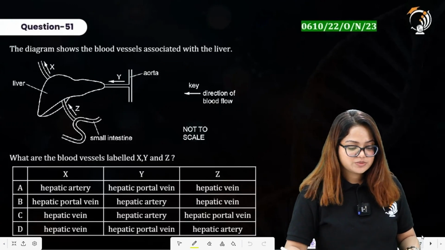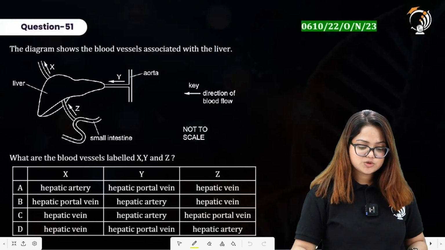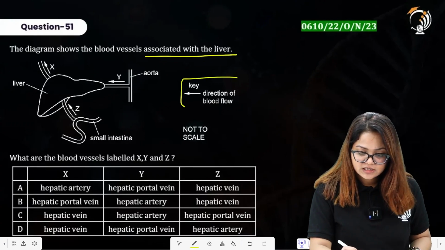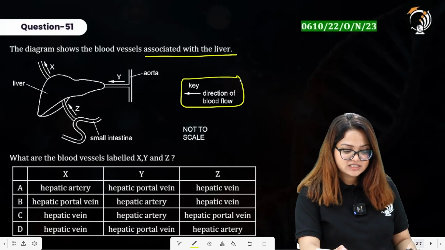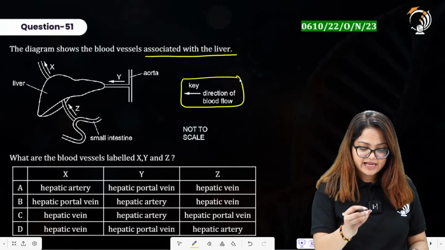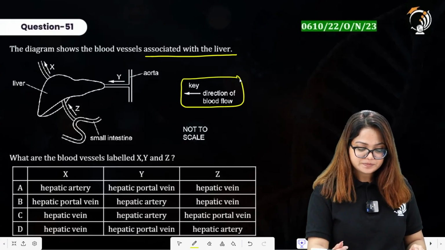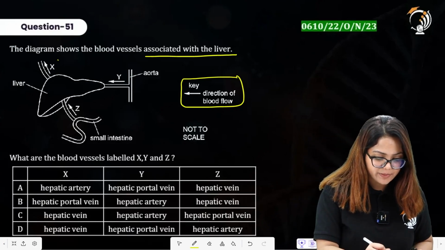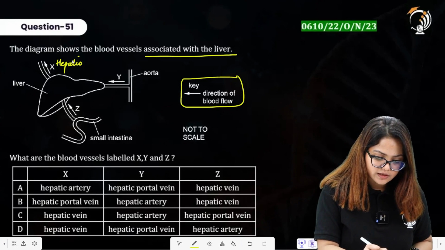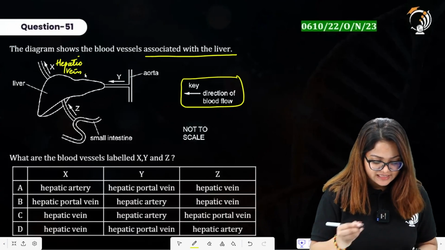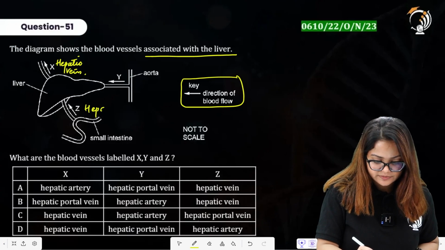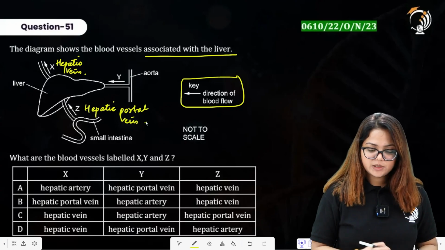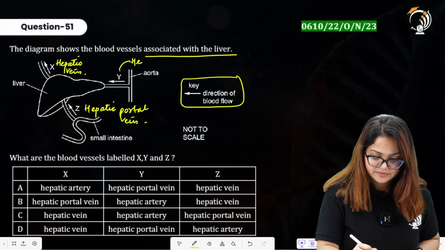Question number 51 here says the diagram shows the blood vessels associated with the liver. The key is representing the direction of flow of blood, so every part has a direction of flow of blood. What are the blood vessels labeled as X, Y and Z? So X here represents hepatic vein. Z here represents hepatic portal vein. And Y is representing hepatic artery.